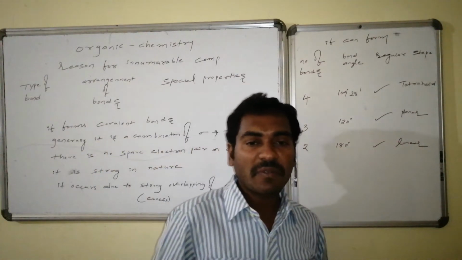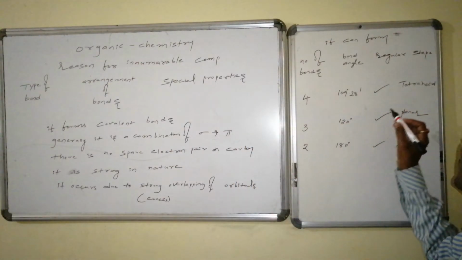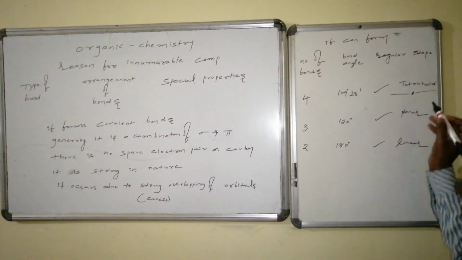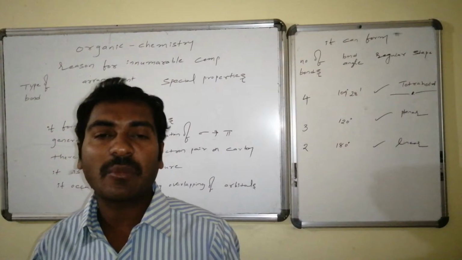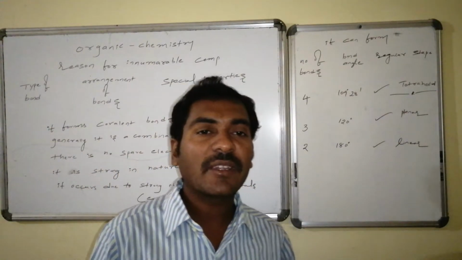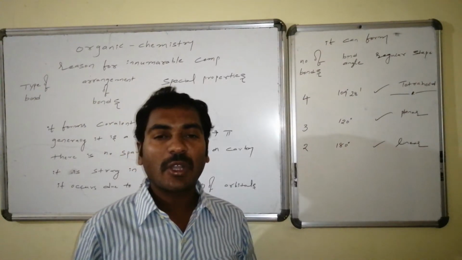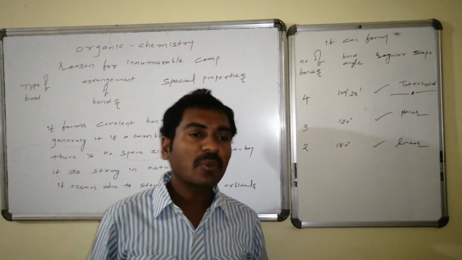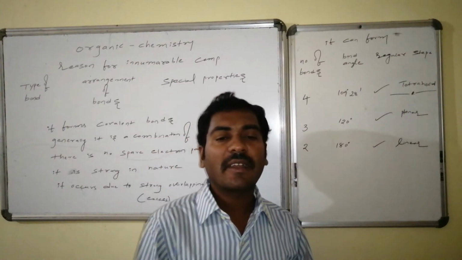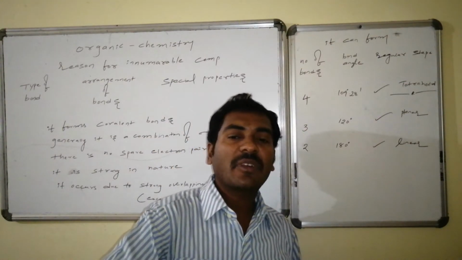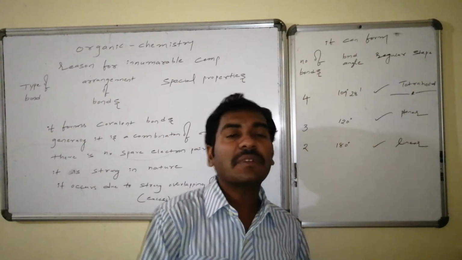Now the second part of the explanation, the spatial adjustment. This logical regular tetrahedral adjustment of valencies, of the atoms or molecules connected to the carbon atom, was a great discovery. It was made by Le Bel and van't Hoff, who proved that it is not a square planar adjustment, it is a regular tetrahedron. The tetrahedral adjustment also differs if the four valencies are different. As a result, it offers isomers.